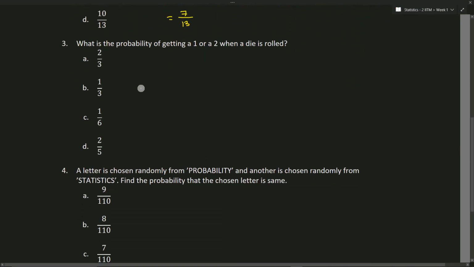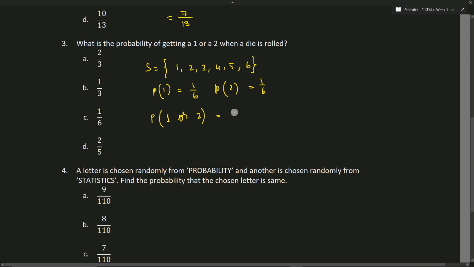What is the probability of getting 1 or 2 when a die is rolled? What will be the sample space? The sample space for this is 1, 2, 3, 4, 5 and 6. So we have the probability of getting a 1 is nothing but 1 by 6, and the probability of getting 2 is also 1 by 6. So what is the probability of getting 1 or 2? This is nothing but 1 by 6 plus 1 by 6. It is nothing but 2 by 6. This is nothing but 1 by 3. So we can simply add this because these two are disjoint sets, right?